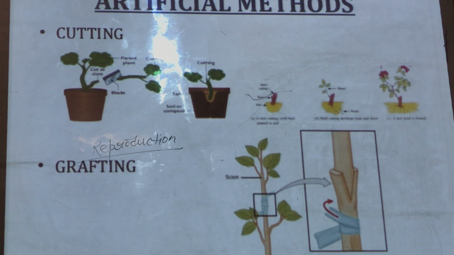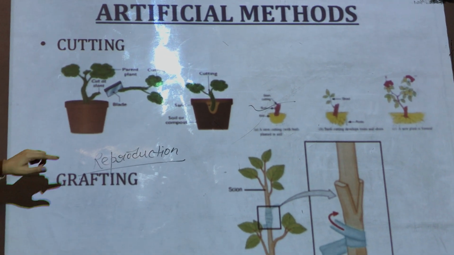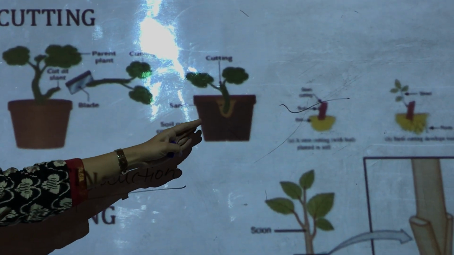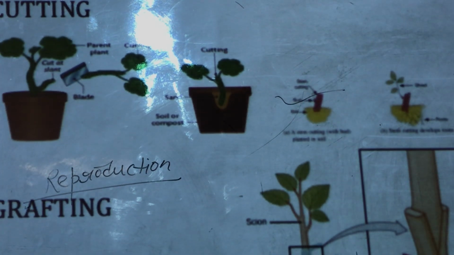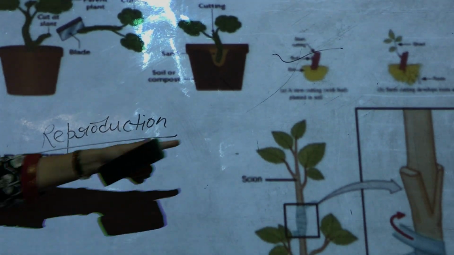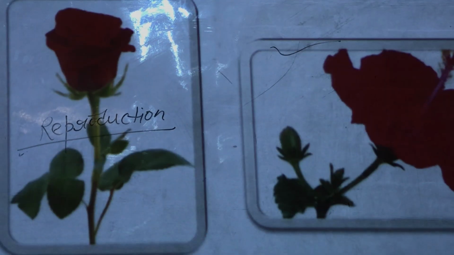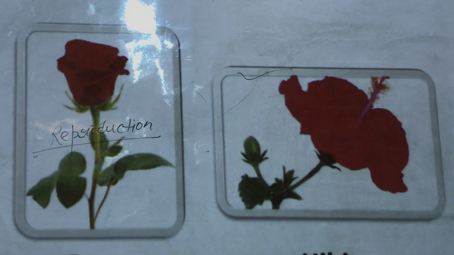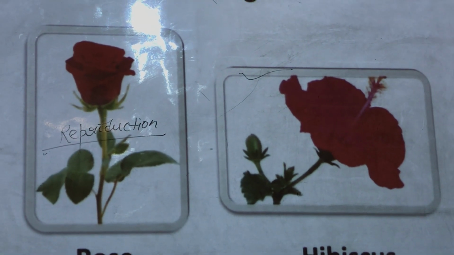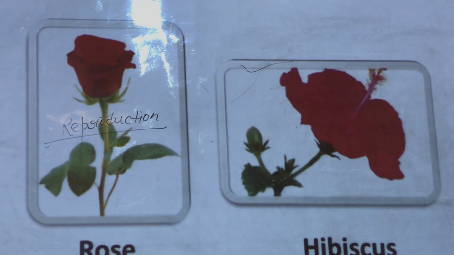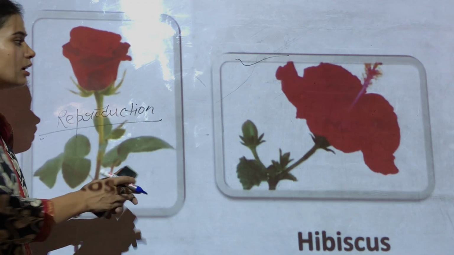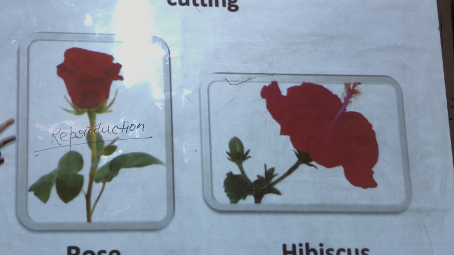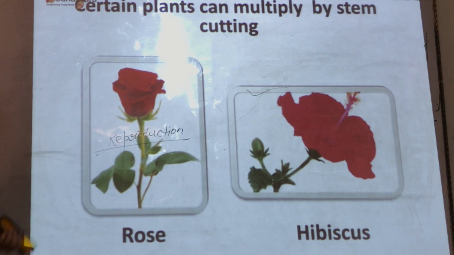So this is cutting. The other one is, as you can see here, can you see? So this was the potted plant of rose. So we cut it into half and we transplant it. After some time the entire shoot will grow out of it and it will be converted into a new rose plant there. So that's the artificial method which is called cutting. Also hibiscus. Hibiscus we generally know by the name of China rose. Okay, so you might have heard this name in your acids, bases and salts. It also acts as an indicator. It tells you whether a substance is acid or base, right? So rose and hibiscus can also be grown by the cutting method.